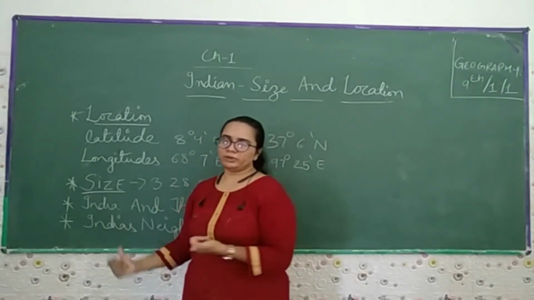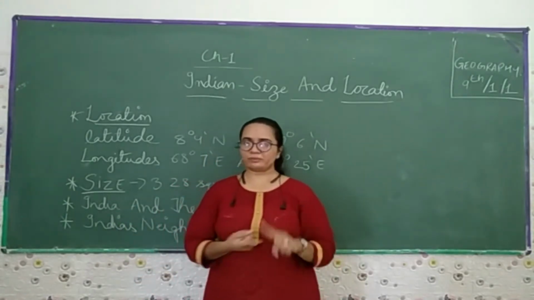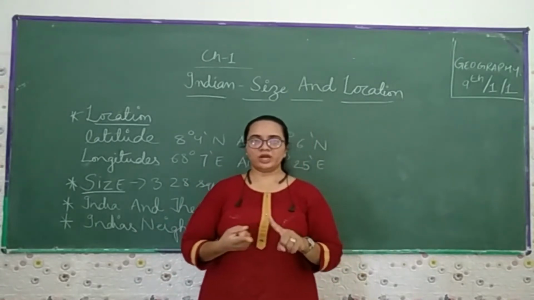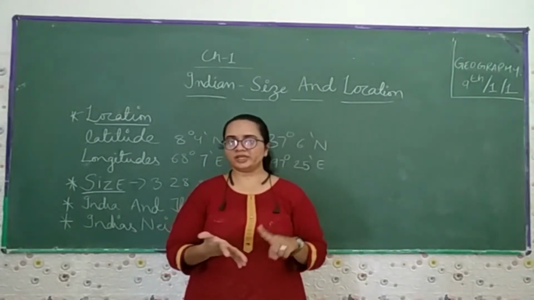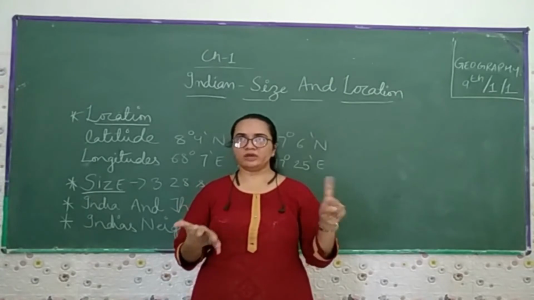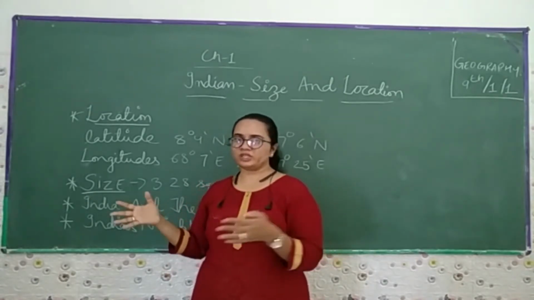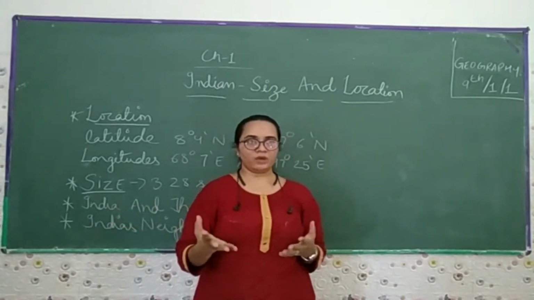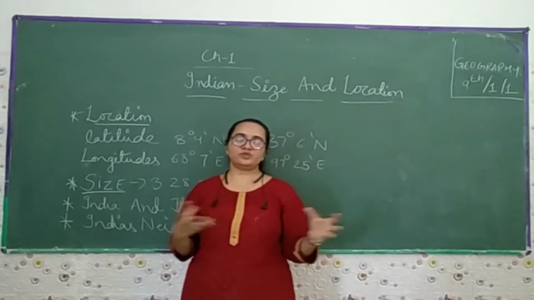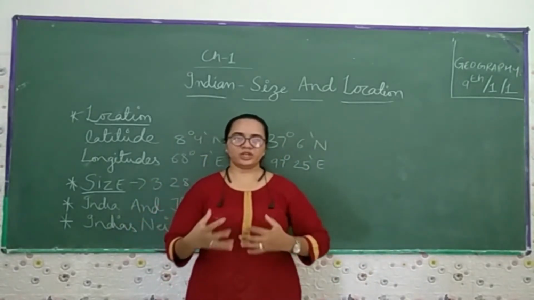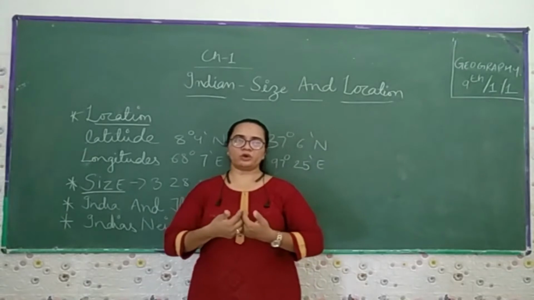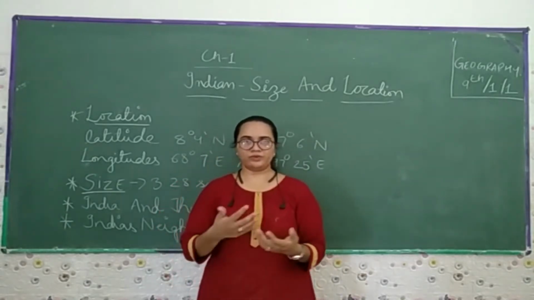As for neighbors, we have Pakistan, Bhutan, Sri Lanka, Nepal, China, Myanmar, and Afghanistan. What kind of relation do we have? What geographical location are we sharing? Which degree are we at? All these points we are going to read and learn in this chapter.